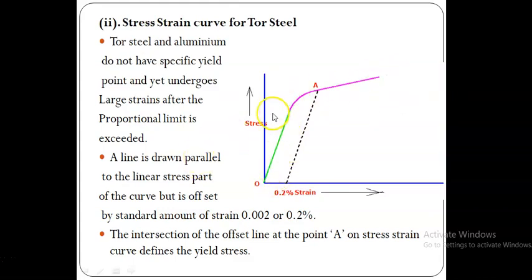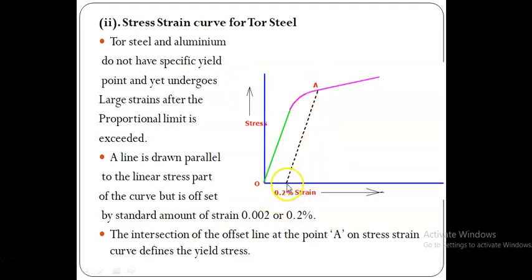Here it is not easy to fix the yielding point as in mild steel, so how can we fix it? We draw a line parallel to the straight line portion of the stress strain curve, which cuts a point A on the curve. That is the yield stress.